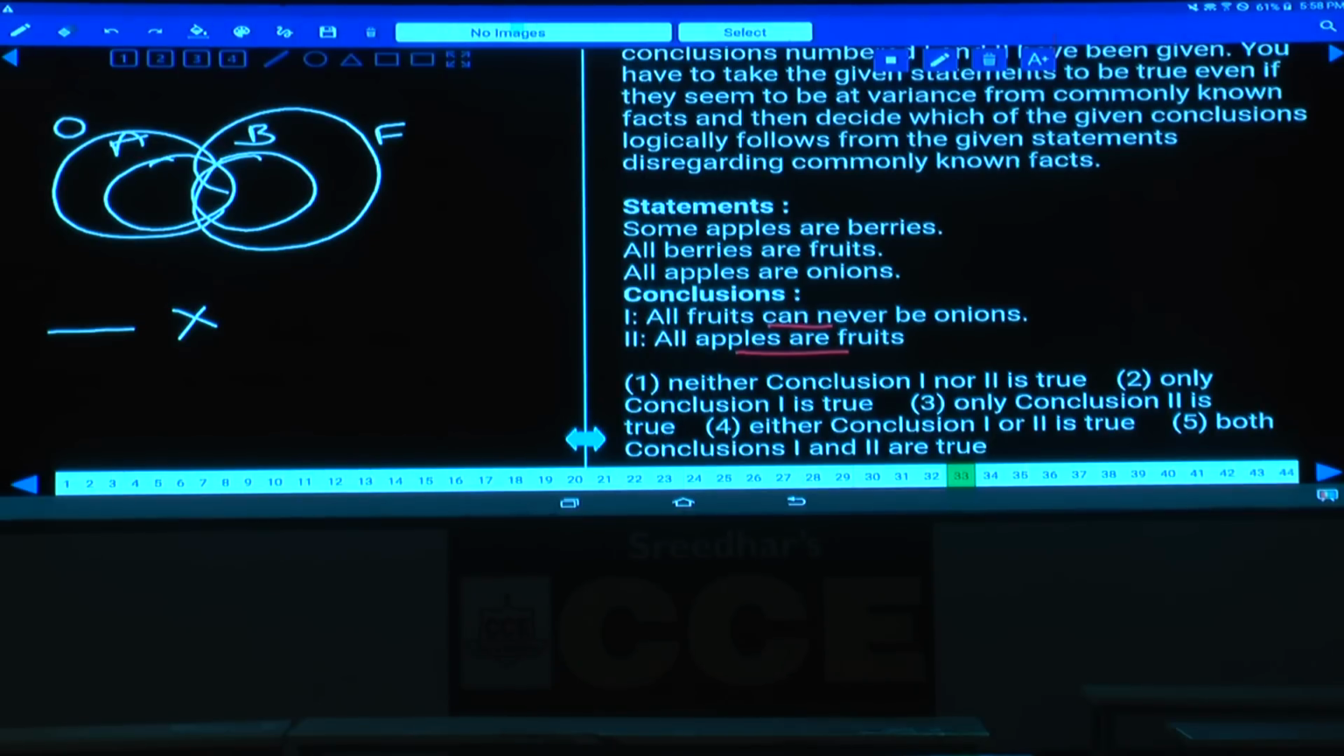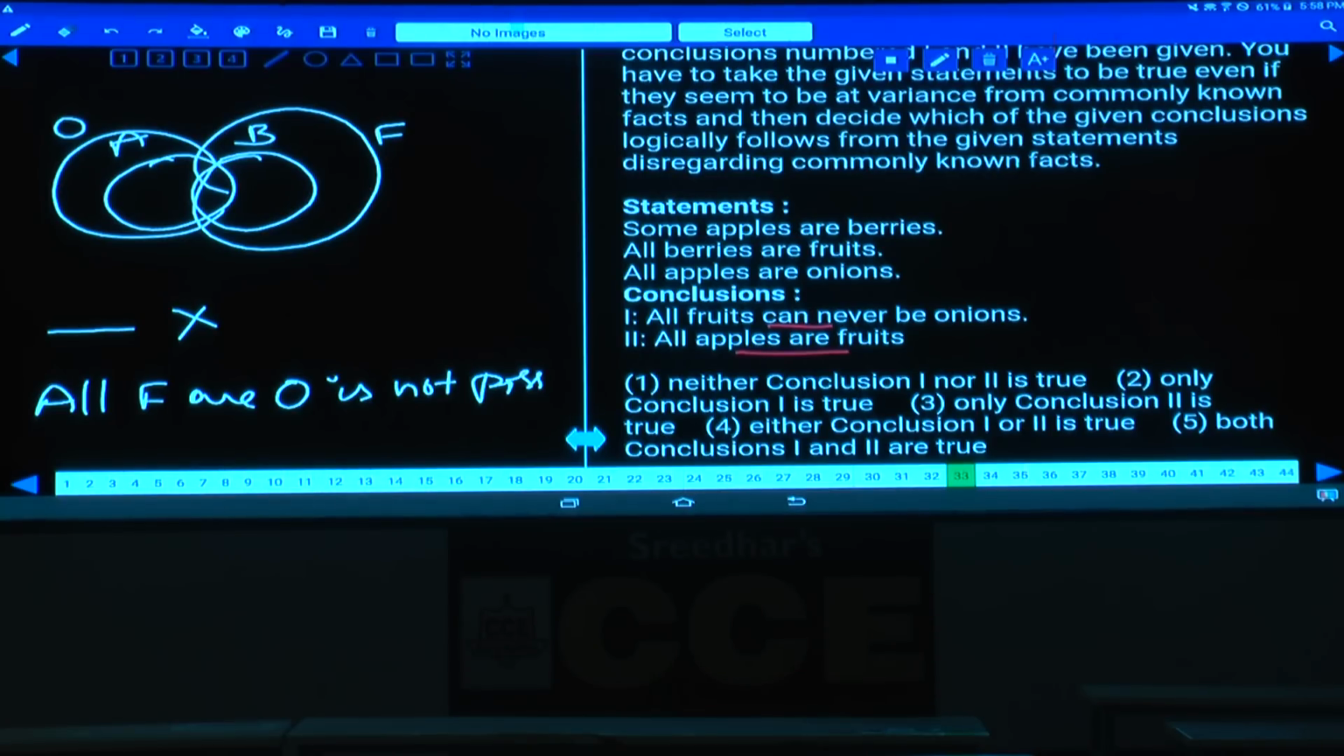"All fruits can never be" means, what do we mean by this one? Now how to write this one? All fruits are onions is not possible, isn't it? Now we need to check whether all fruits are onions or not. If "all fruits are onions" is true, his claim will be false, isn't it? And if we cannot prove that one, his claim will be true. Now tell me whether we can prove like that or not.